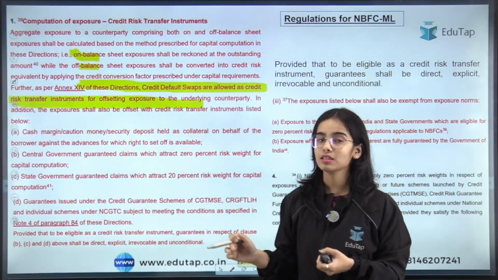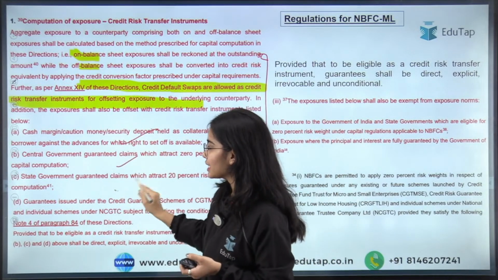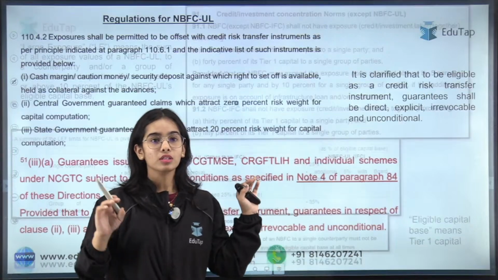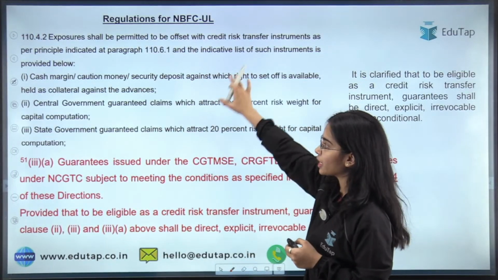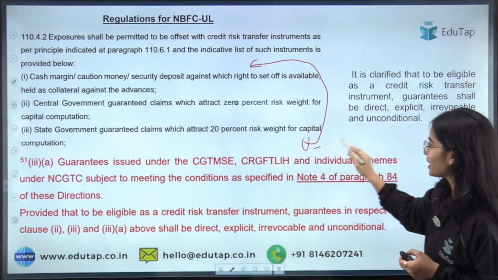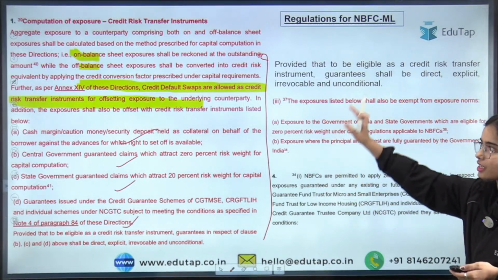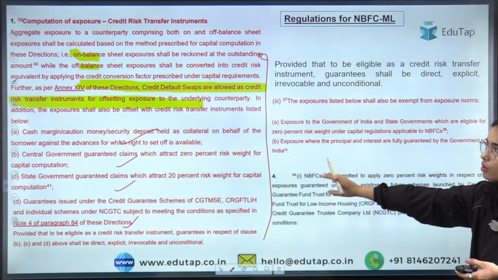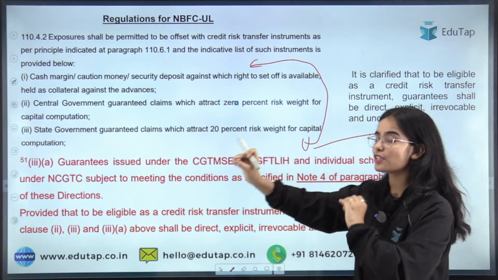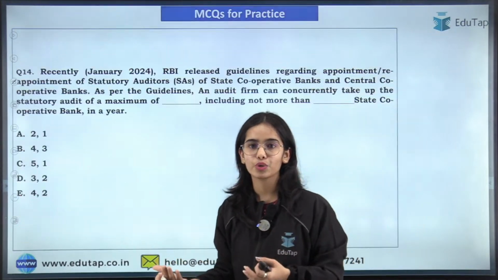These in red are the changes that have happened, and you can see that these are the credit risk transfer instruments. The upper layer already had the credit risk transfer instruments, but this last point has been added in the upper layer so that the middle layer and the base layer also follow the same norms, and the upper layer follows the same norms. So for credit risk transfer instruments, the norms have been brought into uniformity.